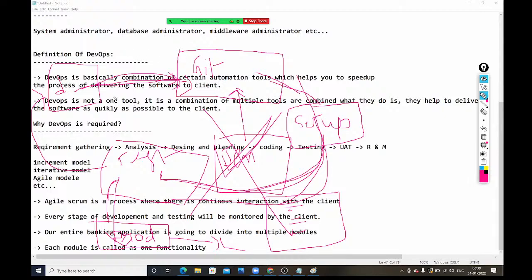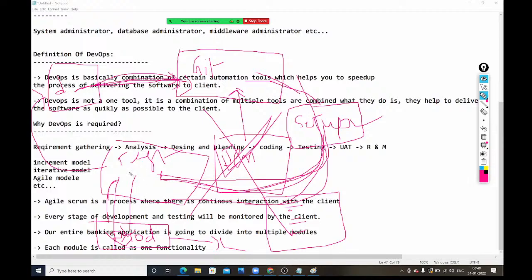See what is happening here. Whenever a developer uploads the code into this remote repository, Jenkins immediately gets the notification. Jenkins will download the code, and Jenkins only will run the build. After the build is successful, the setup file is generated. Jenkins will take the setup file and deploy it into the test environment. Jenkins only will run the test cases. Once the test cases pass and the application is working fine, the setup file is deployed into the production server.